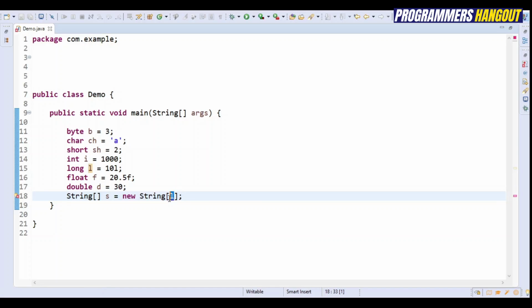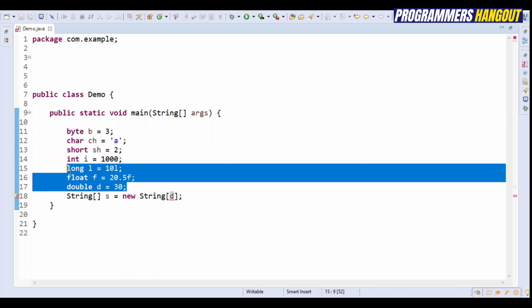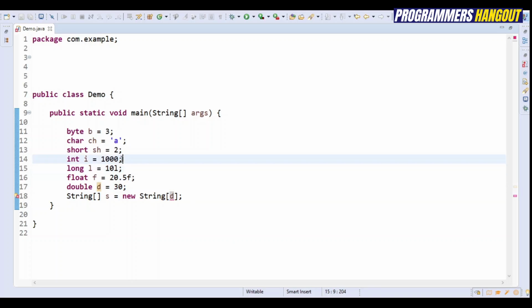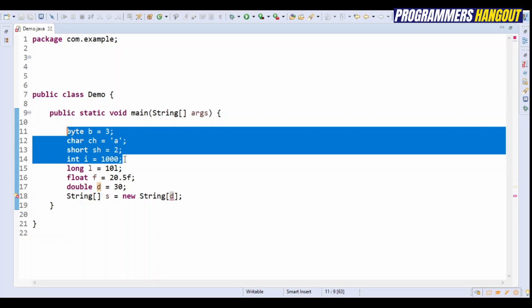Similarly, if I change it to float f, I'm getting a compilation error again, cannot convert from float to int. And if I change to double D, again a compilation error, cannot convert from double to int. So these three are invalid, and the others are the valid data types that can be used to specify the size of an array.